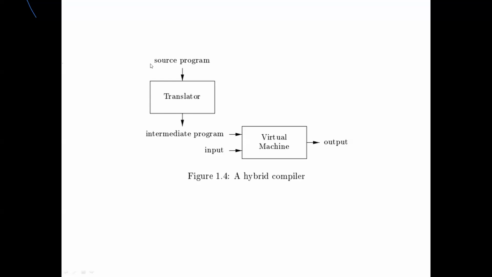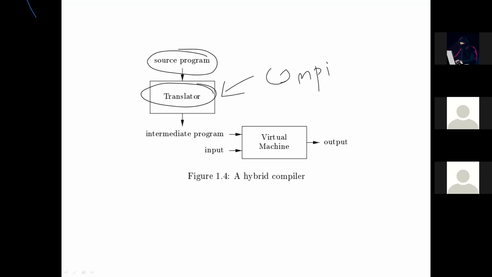First, I'm going to take the source program as a Java program. When I apply it to the translator, this is the compiler. When I give it to the compiler, it is going to generate an intermediate program.